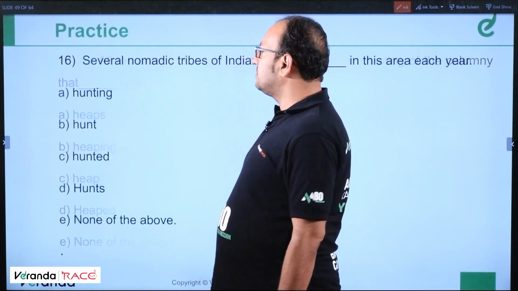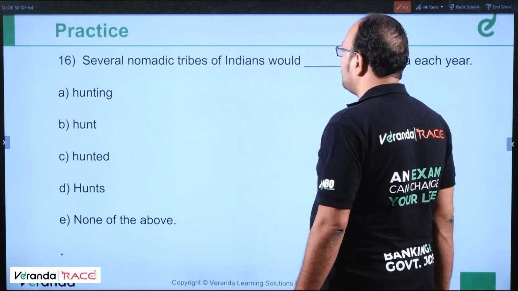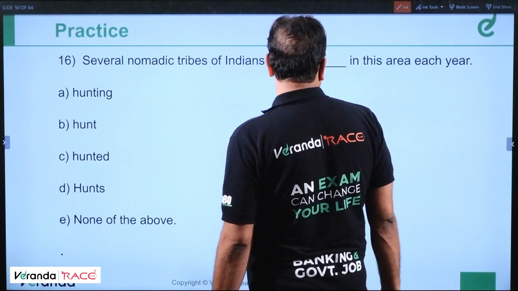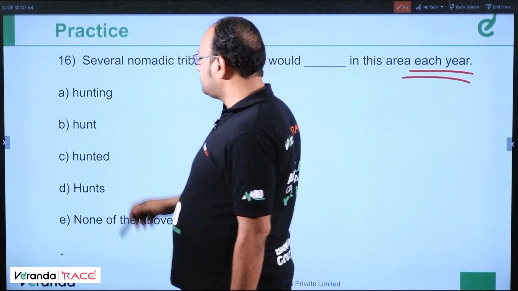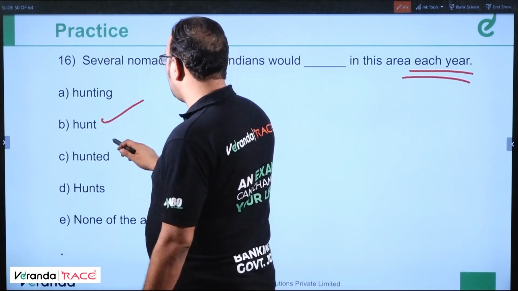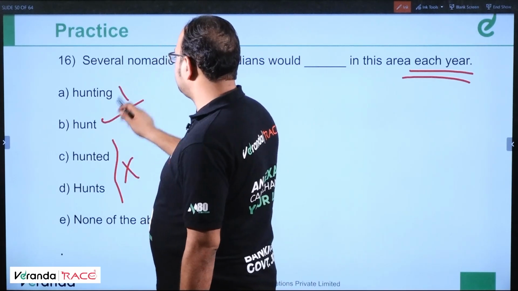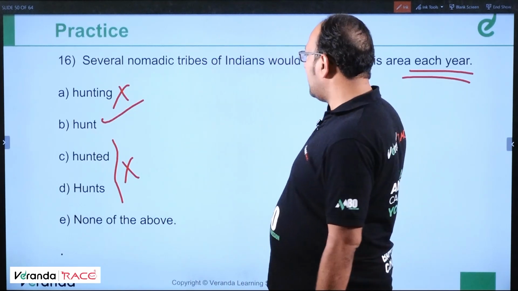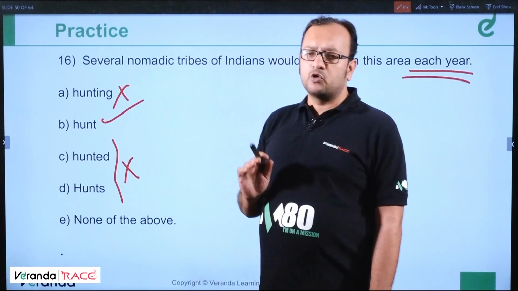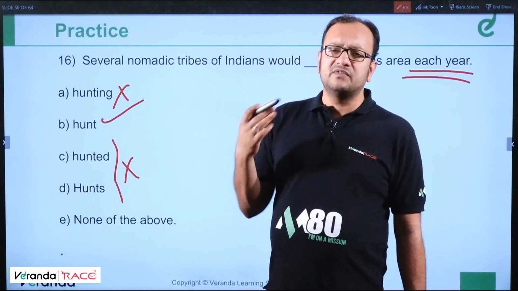Okay, moving ahead. Question number 16. Several nomadic tribes of Indians would dash in this area each year. See, each year means habitual action in the past. So the verb should be V1, hunt. All the options are incorrect. Habitual action in the past, would plus V1. Would hunt. Would is a modal auxiliary. It must be followed by a V1.